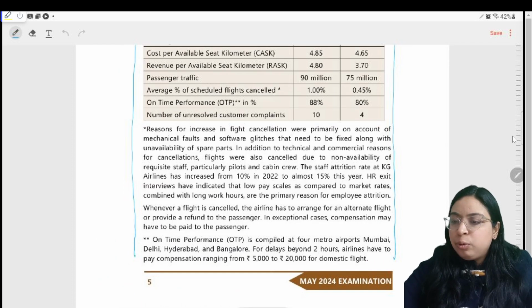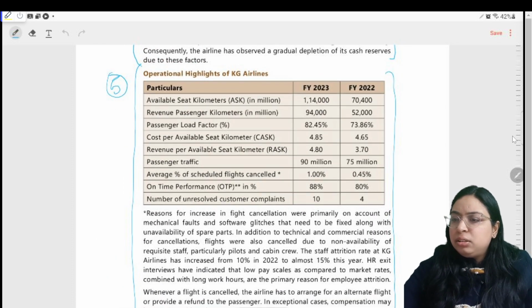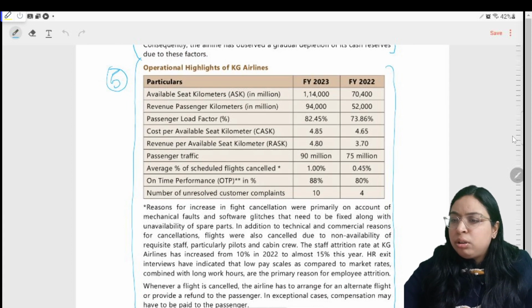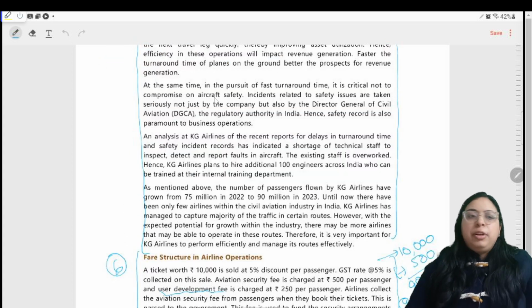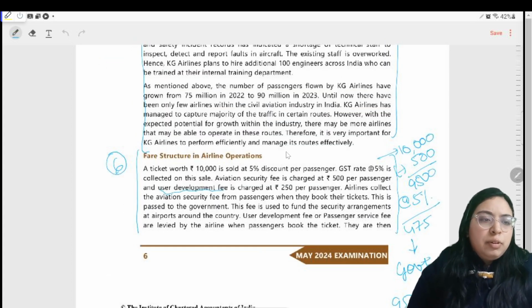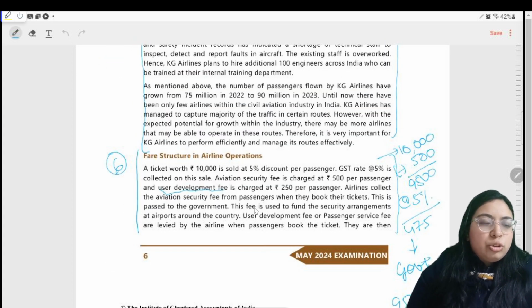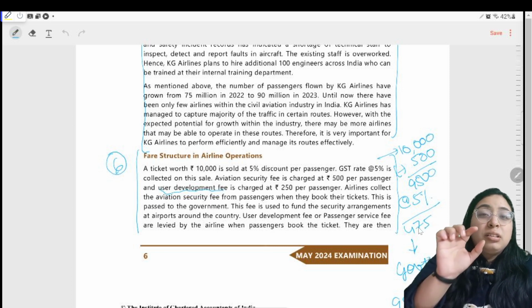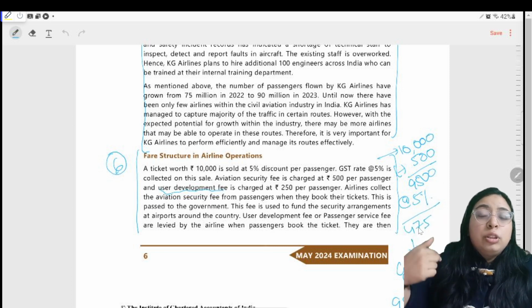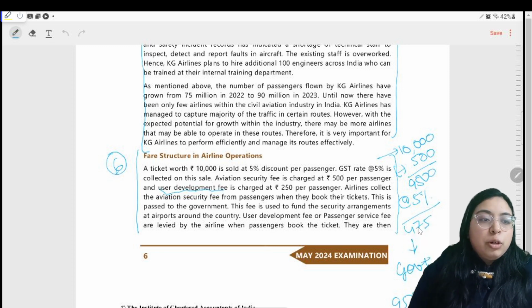Paragraph 4 has no data. Paragraph 5 has data, but it is not revenue passenger kilometer in million, so we will not use it. But the fare structure data we will use because it is most relevant. Fare structure in the airlines industry: a ticket worth 10,000 rupees sold at a 5% discount, 10,000 minus 500, is 9,500. GST at the rate of 5% is collected on the sales, 475. Remember, this is the amount which we have to pay to the government. So this is not our revenue, but the revenue of the government.